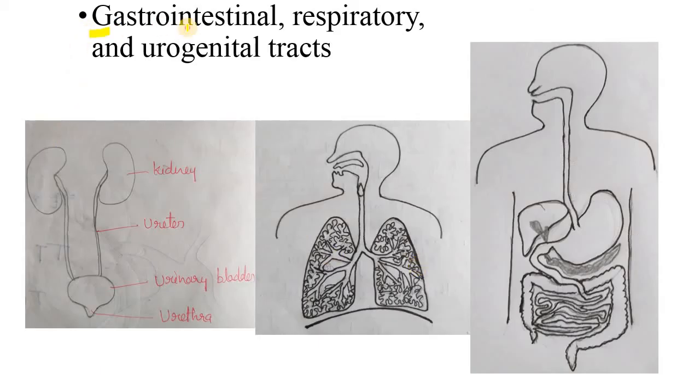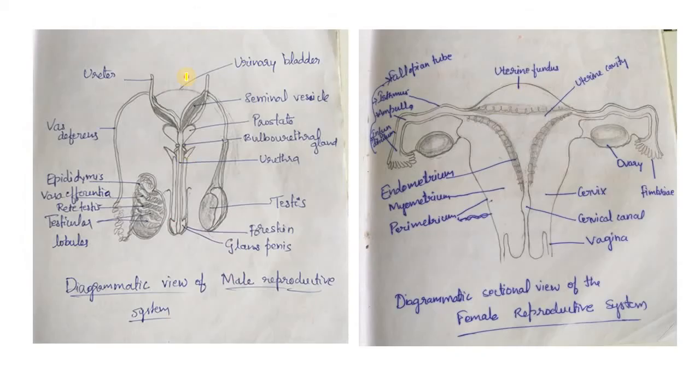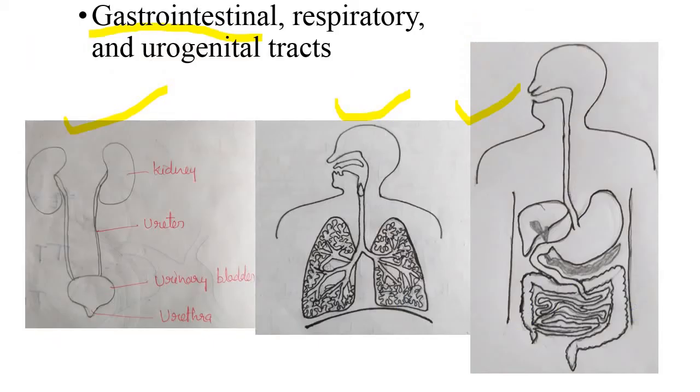Now these tracts, that is the gastrointestinal tract, respiratory tract, urinary tract, and the male and female reproductive tracts, are in all these systems where the body is connected to the exterior world.